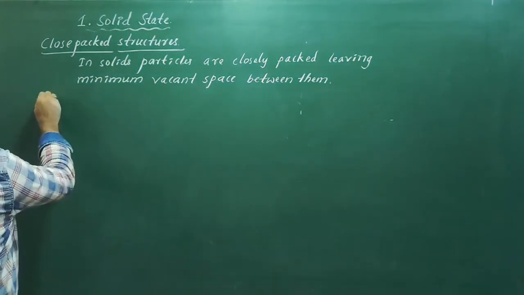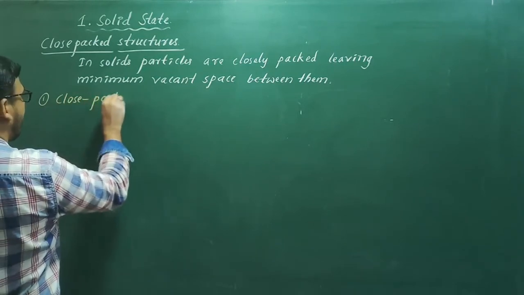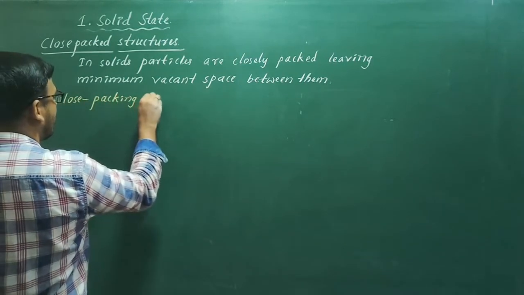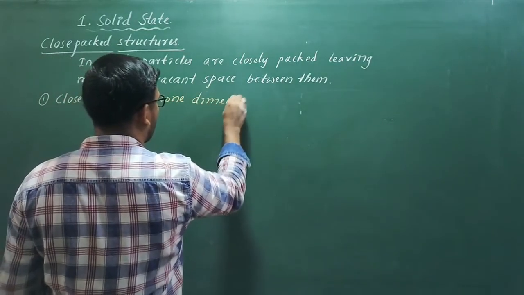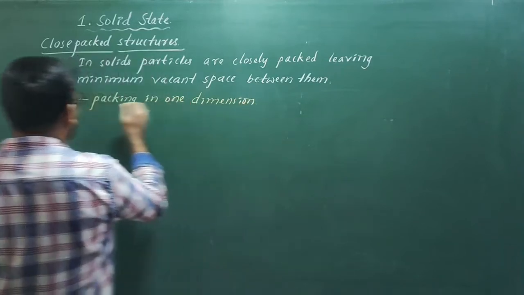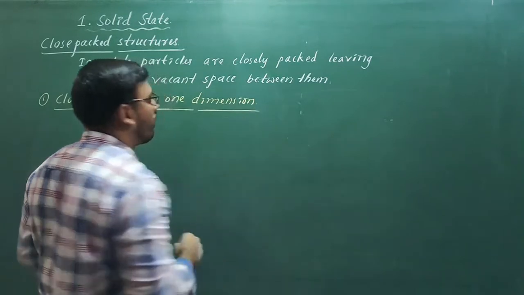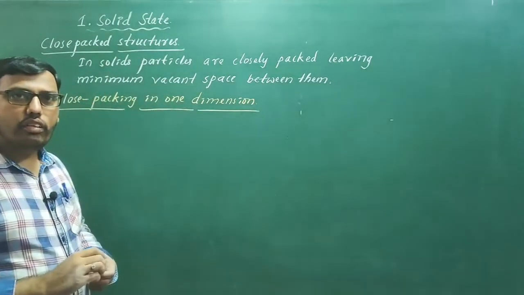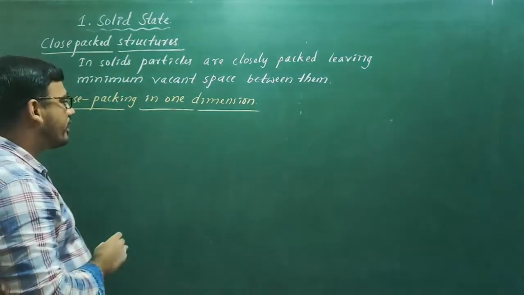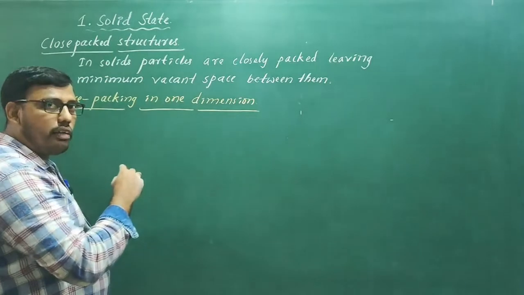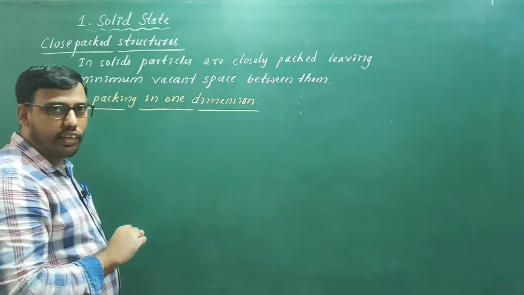Next, close packing in one dimension. What happens in close packing in one dimension? When we discuss close packing in one dimension, let us take particles, and all the constituent particles are arranged in a single line.